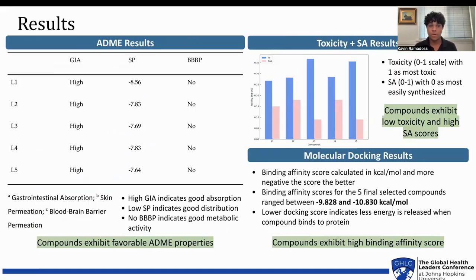The five final selected compounds exhibit favorable ADME properties, which means that they could potentially be viable for human use. Furthermore, these compounds had low toxicity and high synthetic accessibility, which means that they can be easily synthesized by a scientist in a lab. Furthermore, the molecular docking results show that the binding affinity scores range between negative 8.28 and negative 10.83 kilocalories per mole, and these are all relatively high, which means that the compounds exhibit a high binding affinity score.